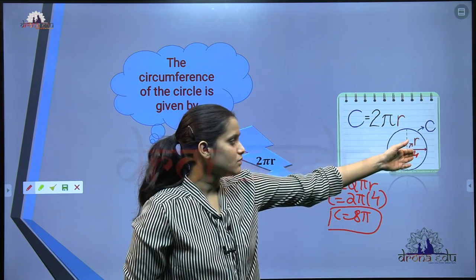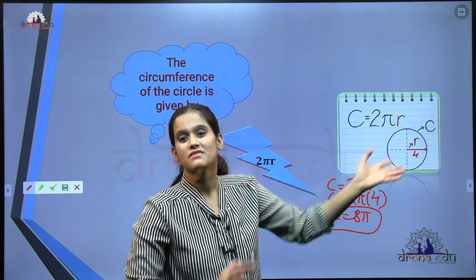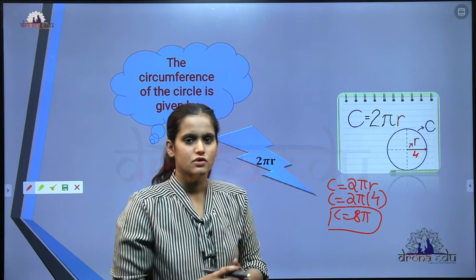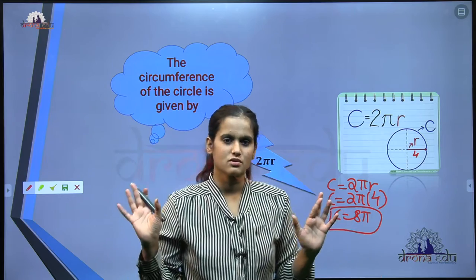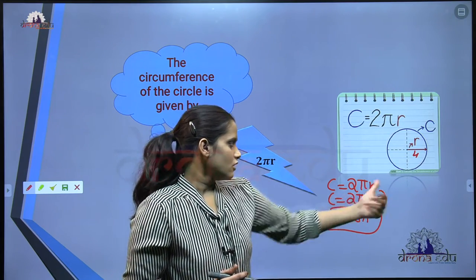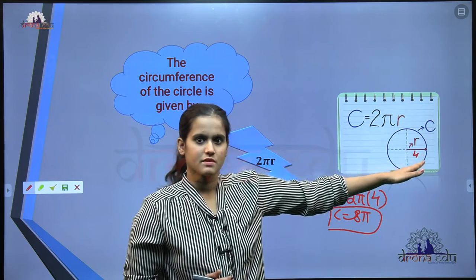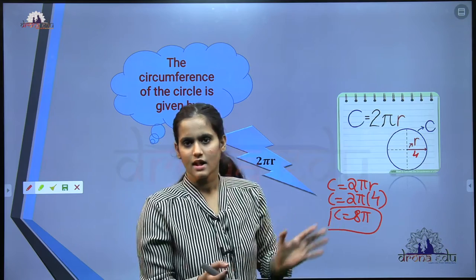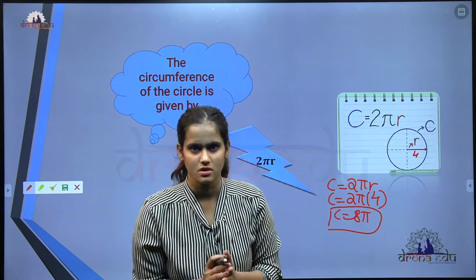Sometimes the r value may be given as a fraction, but usually they will give a normal number. It will be a natural number, or sometimes a whole number, but they will use natural numbers. Sometimes they may give 6, sometimes they may give 8. It's fine, just apply the formula and you can find the circumference of a circle.